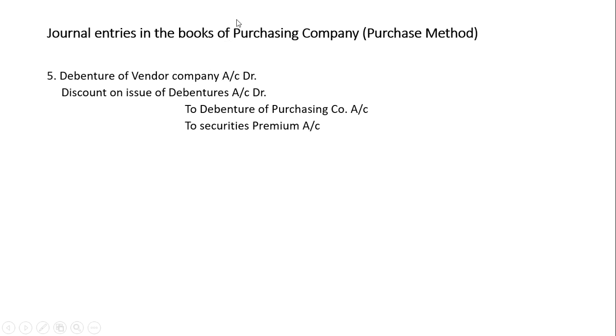It is always a credit. If you debit it, that means you are cancelling the debenture and you are issuing a new debenture credit. Debenture of purchasing company account to securities premium. If it is issued at a premium, then you will write to securities premium account. Debentures of vendor company cancelled and new debentures issued.